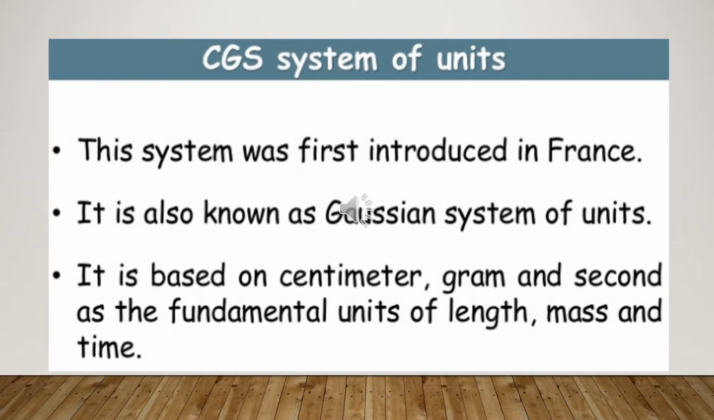CGS system was first introduced in France. It is also known as the Gaussian system of units, and it's based on centimeter, gram, and second as the fundamental units for length, mass, and time.